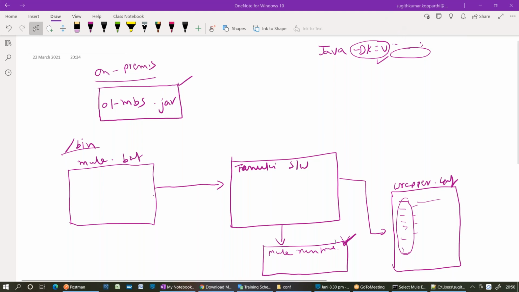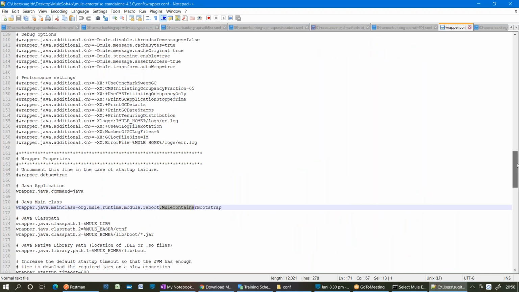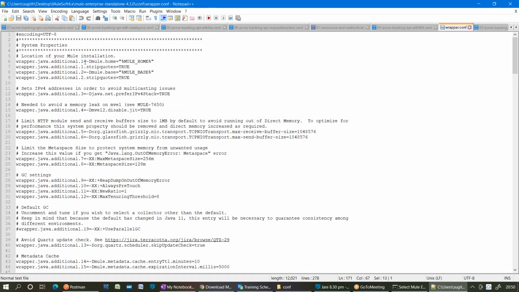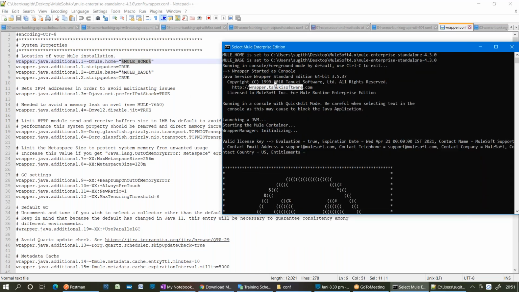If it is a Java application, while running this Java application, I want some configurations to be passed at runtime. What is the syntax? -D is the key. Mule.home is the key, which is pointing to some placeholder. If you open this, you can see here MULE_HOME is pointing to which runtime? What is the version of the runtime?